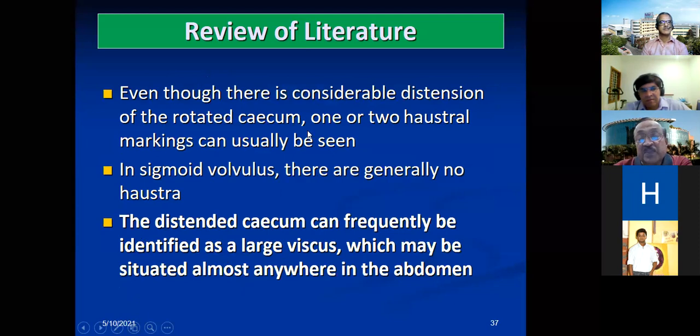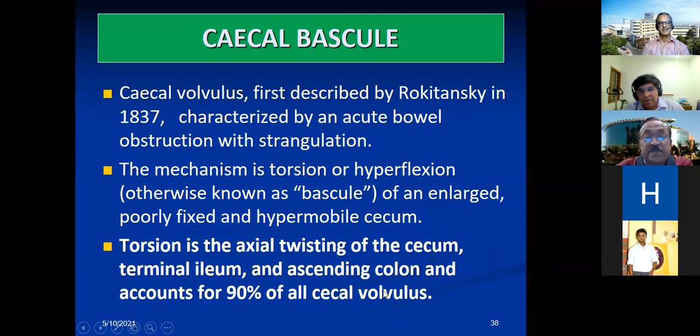Even though there is considerable distension of the cecum, one or two haustral markings can usually be seen. This is exactly what your postgraduate mentioned about the haustral marking. Interestingly, in sigmoid volvulus, when it is distended, you will not see any haustral markings on an X-ray abdomen. So in sigmoid volvulus, there are no haustra. A distended cecum can be identified as a large viscus, which may fall anywhere in the abdomen. For postgraduates, the nomenclature is a bascule.